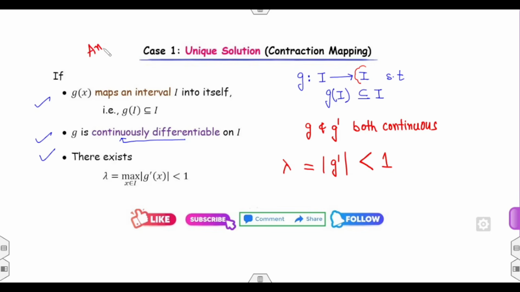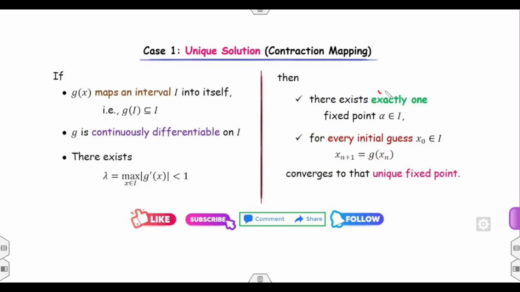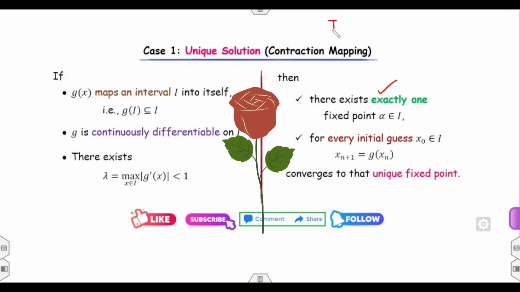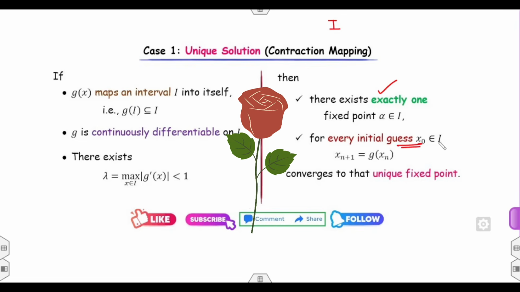Whenever any function g satisfies my contraction mapping, then it always gives you the unique solution, and the unique solution will always be given for any initial guess in the interval.